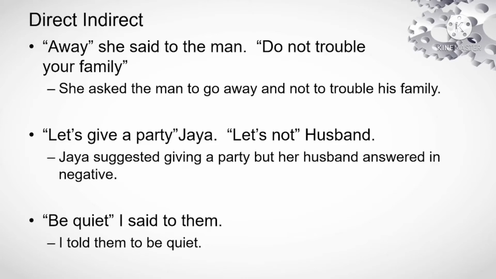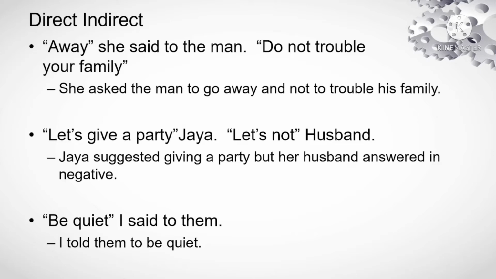Now we are getting directly into direct, indirect speeches. Here also I will give three examples. Away, she said to the man, do not trouble your family. Here we can convert it into indirect speech as, she asked the man to go away and not to trouble his family.